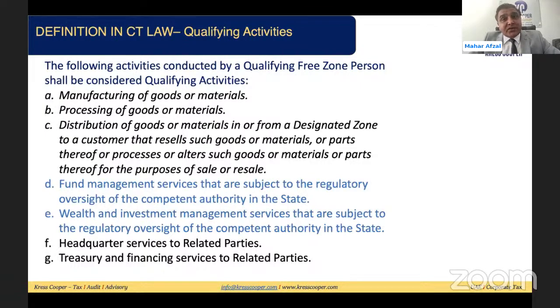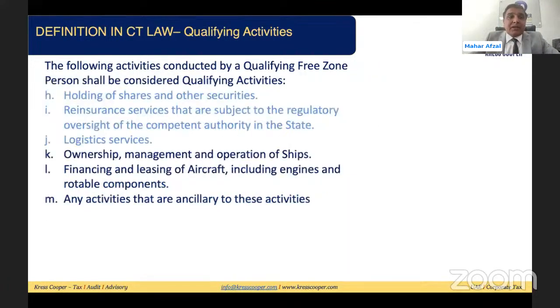So fund management services subject to regulatory oversight of the competent authority in the state is also a qualifying activity. Wealth and investment management is a qualifying activity. Headquarters services provided to the related party, qualifying activity. Treasury and financing services to the related parties. So 3 things related to the goods and services, 2 services, and the remaining to the related party. Other than this, holding of shares and other securities, and reinsurance activities are qualifying activities. Insurance is a non-qualifying activity. You need to be careful on these.